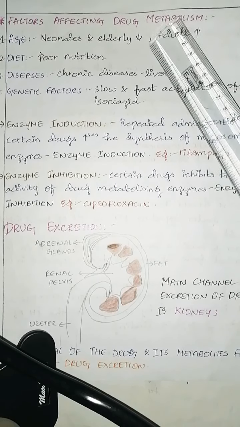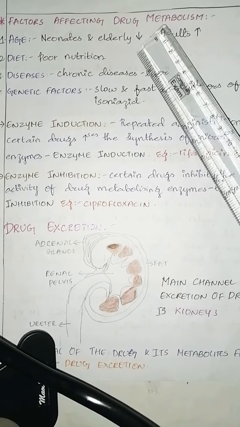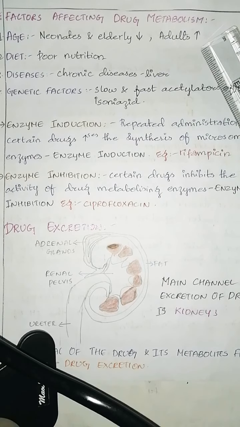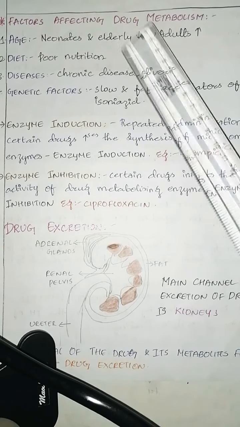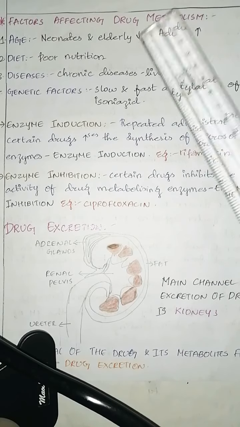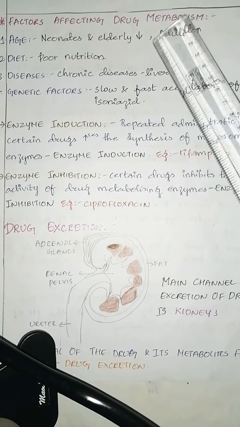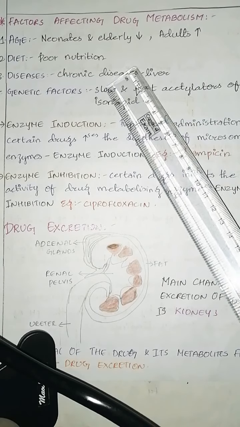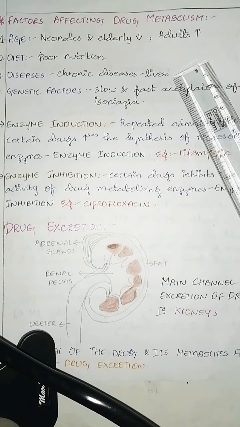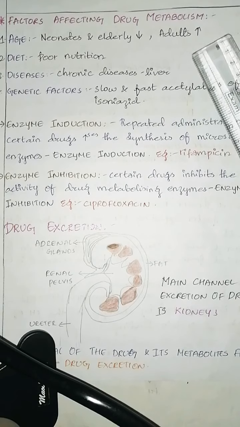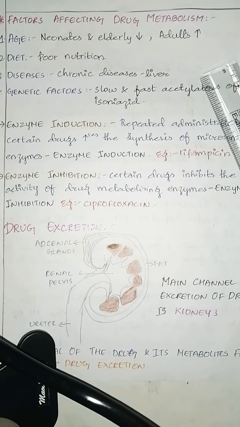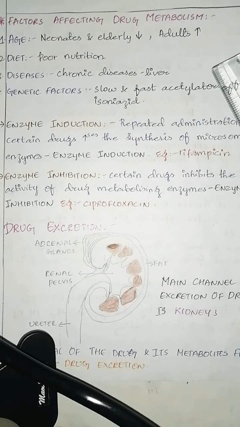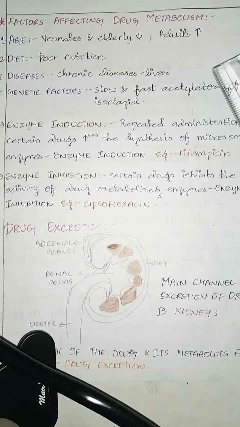Coming to diet, diet also affects the drug metabolism. Poor nutrition can decrease the enzyme functions. Next is diseases. Chronic diseases of the liver may affect the hepatic metabolism of some drugs. An example for this is increased duration of action of diazepam in cirrhosis patients.